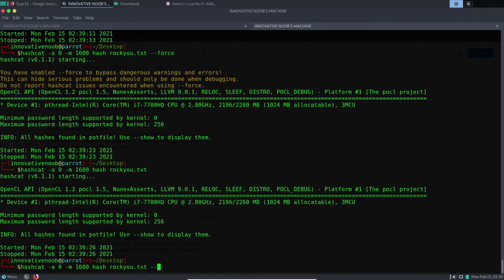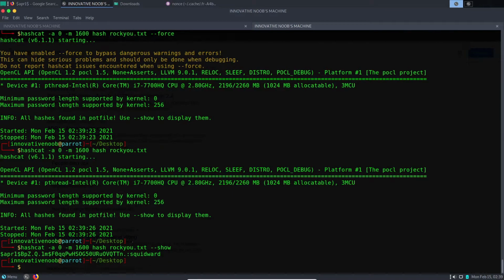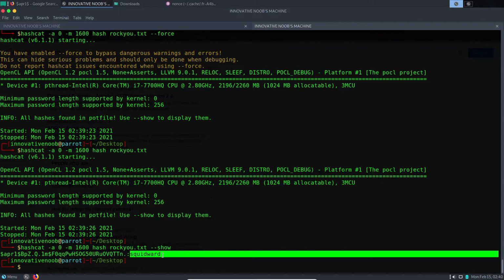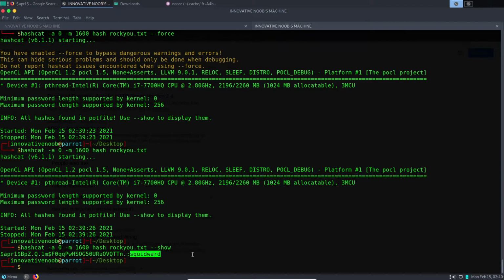Okay, so I guess I'm getting this because I have already done this room and Hashcat has detected that I have already cracked this hash, so it is not going through the process again. And if I use this tag --show, it will directly show me the cracked password. So this was the cracked password, Squidward. Now the question is, how and where do we use this?